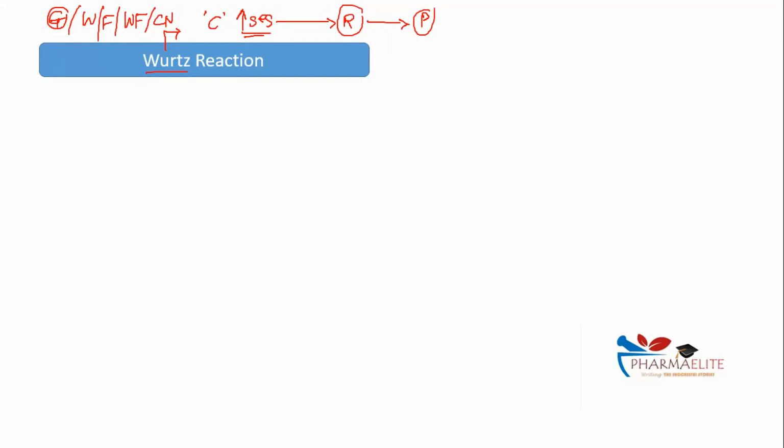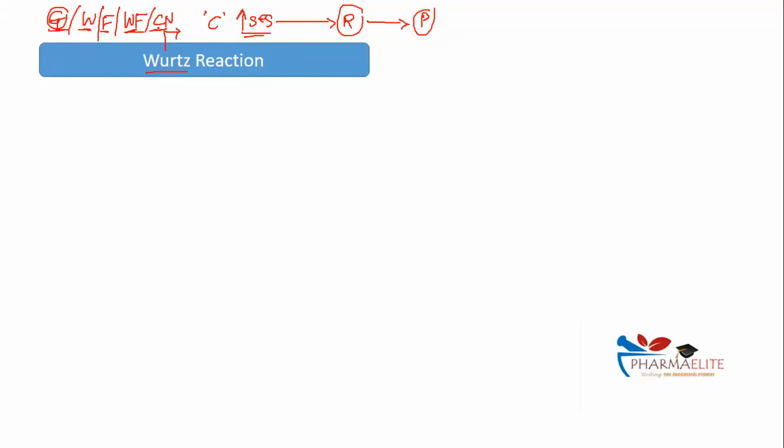In total, now there are five reactions in which from reactant to product, the number of carbon is going to increase by one. एक एक करके हम सारे reaction तो देख नहीं पाएंगे. Except Grignard reaction, I'll showcase all the four reactions over here within next 15 minutes or so. I repeat, one reaction is Grignard reaction, another is Wurtz reaction, then you have Fittig reaction, then you have Wurtz-Fittig, and then you have reaction with cyanide, HCN, CuCN. That's how it goes. Don't worry, one by one, let's look into all of them.